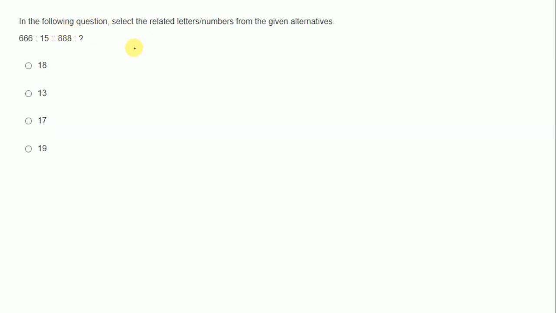In the following question, select the related letters or numbers from the given alternatives. 666 is equal to 15 and 888 will be equal to? There is a very interesting logic. In 666, there are 3 terms, 6, 6 and 6. First of all, take the cube of 6, the square of 6, plus 6. We are just raising the power: it is 1, it is 2, it is 3.